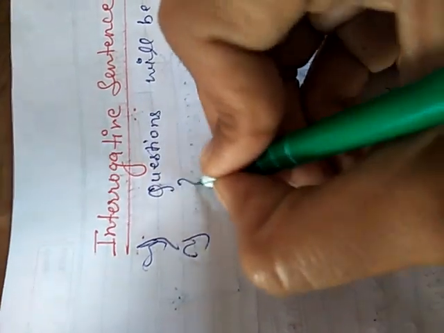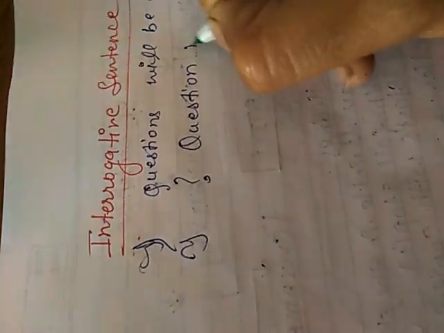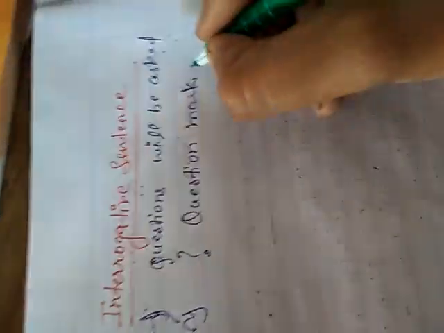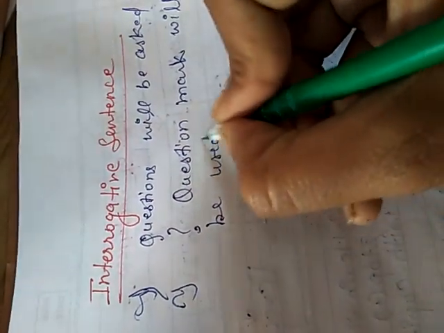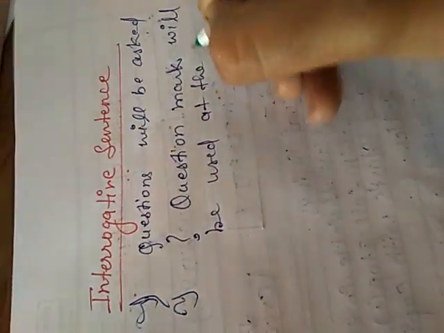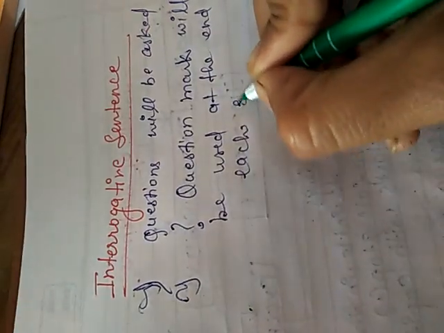Second thing, a question mark will be used at the end of each sentence.